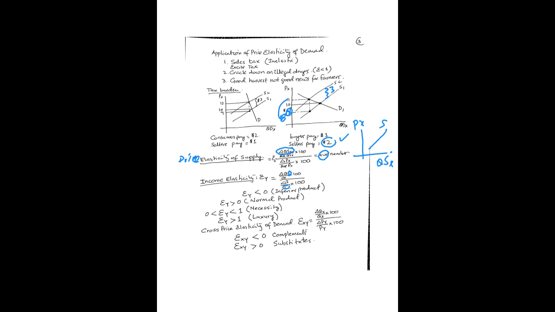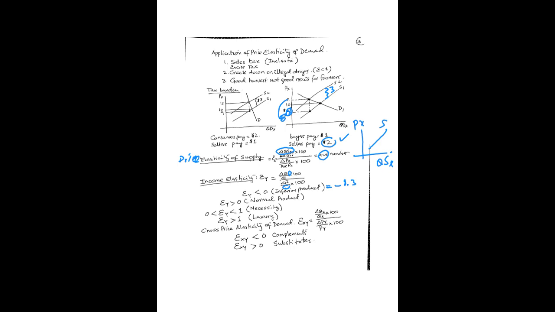Once you calculate this, there are so many different possibilities. The first possibility is that you get a number like minus 1.3. If you get a negative number, what does that mean? Negative means when your income increases, you are going to demand less. That is the meaning of a negative coefficient.